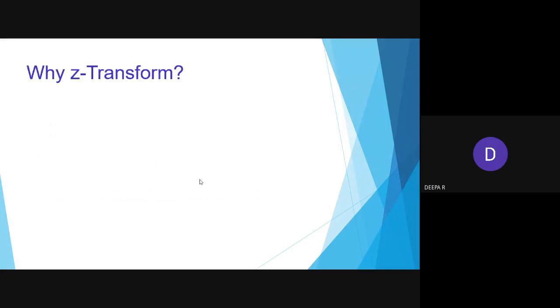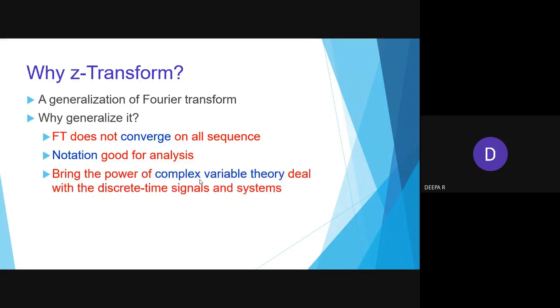Why do we go for the Z transform? Before that, we should have prerequisite knowledge of the Laplace transform and the Fourier transform. The Laplace transform is an extension of the continuous time Fourier transform, represented in the S-plane, whereas the Z transform is represented in the Z-plane.